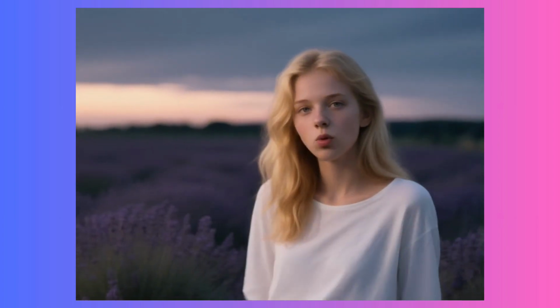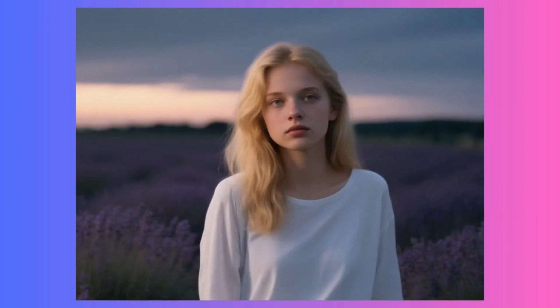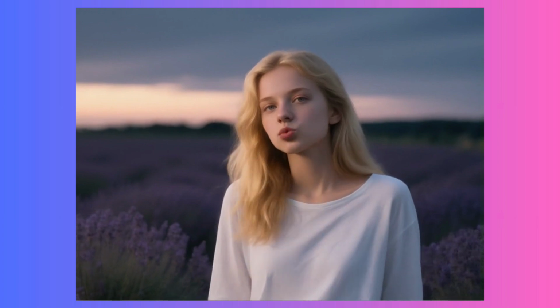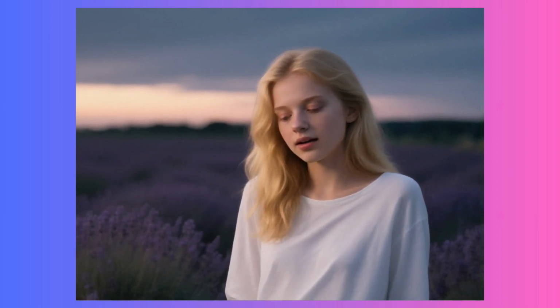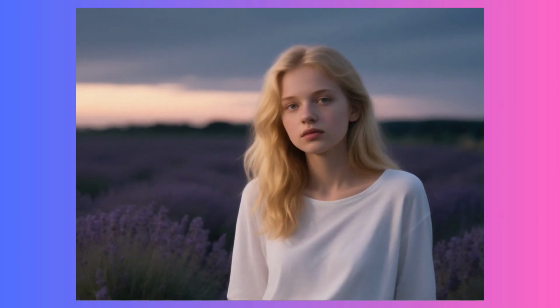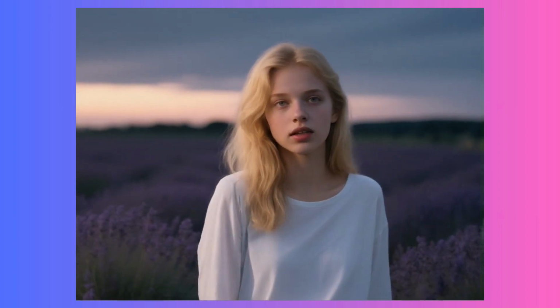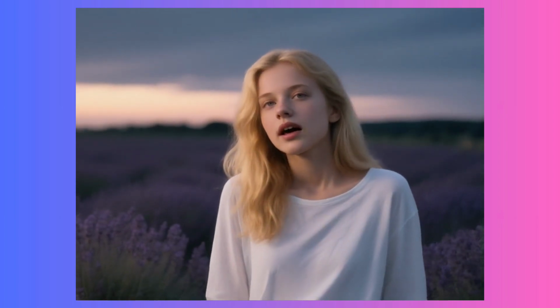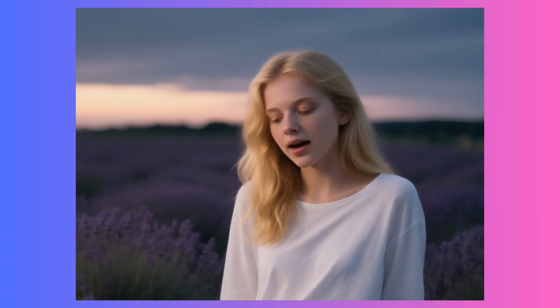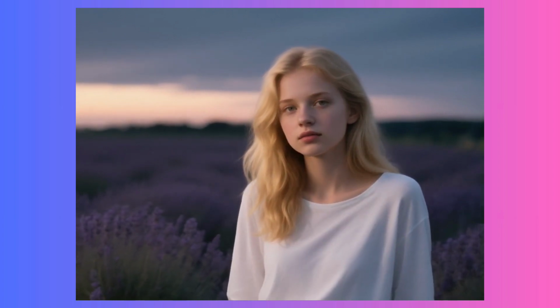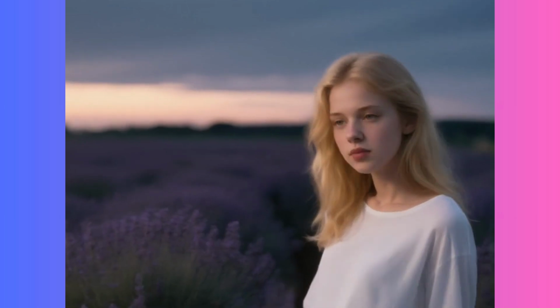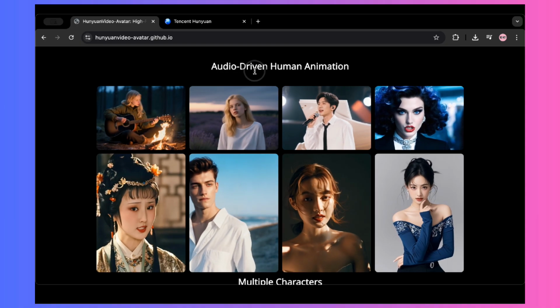Wow, okay, right off the bat, the lip sync looks pretty much perfect there. You can see with this girl singing, the mouth movements are tracking the song lyrics flawlessly. And an interesting detail, did you notice the background? The flowers in the fields seem to be subtly animated too. So it's not always just the person. Sometimes the environment gets a touch of life as well. Here's another example. Take a look.